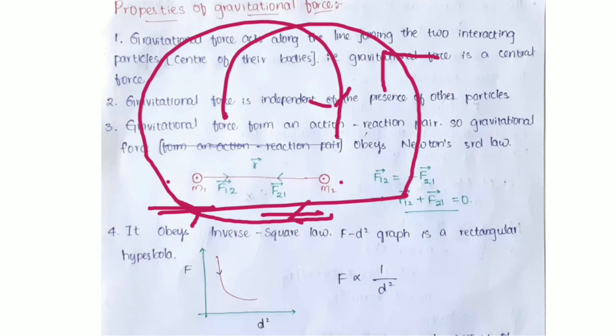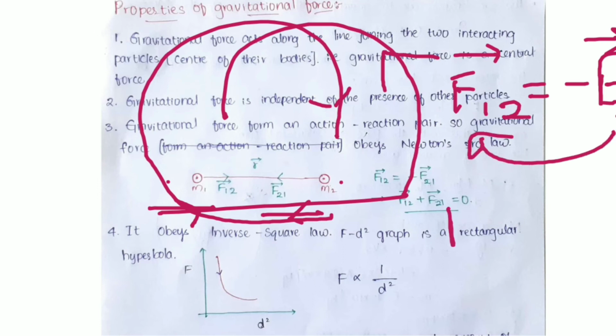F12 is the gravitational force acting upon m2 due to the mass m1, and F21 is the gravitational force on m1 due to the mass m2. Equating the forces, we get F12 = -F21, and taking this to the left-hand side, F12 + F21 = 0.